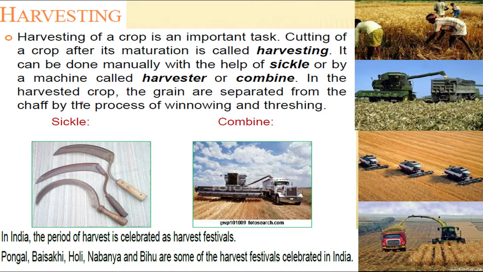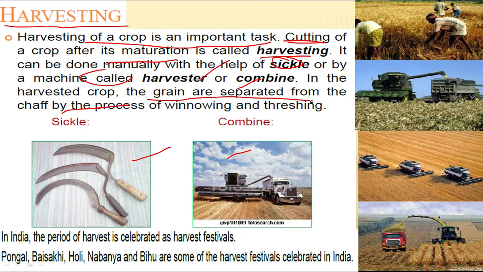The next step involved in cultivation of crop is harvesting. Harvesting a crop is an important task. Here, cutting off the crop after its maturation is called harvesting, and it can be done manually with the help of a sickle or by a machine called a harvester or a combine. You can see the image of a sickle and a combine machine. Then from the harvested crop, the grain is separated from chaff by the process of winnowing and threshing. And this harvesting season is also celebrated as a festival by different names according to the different regions, like Pongal, Baisakhi, Holi, Bihu.